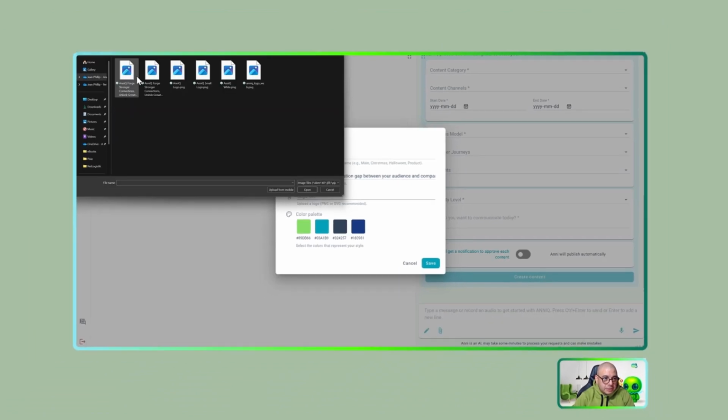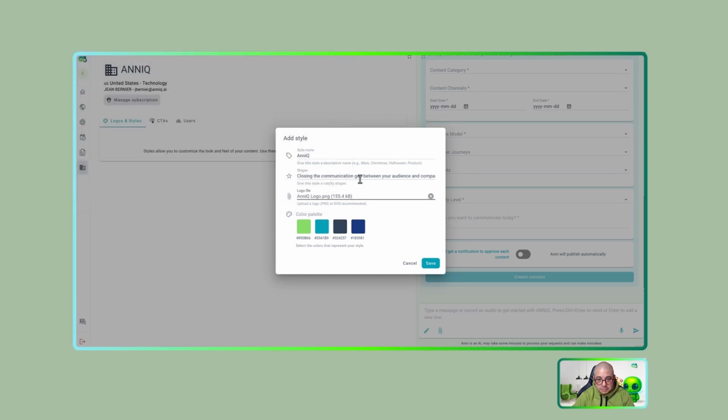Find your files or your password. It looks like this is my logo. I will guess that it is this. And I have my color palette, which by default is the AnniQ colors, but something interesting: you only need to pick one color here. You can use the RGB, that is red, green, and blue. You can use this other method, or also the hexadecimal, or just click here and find your other color. I will leave the default colors because they are AnniQ colors, and click save.